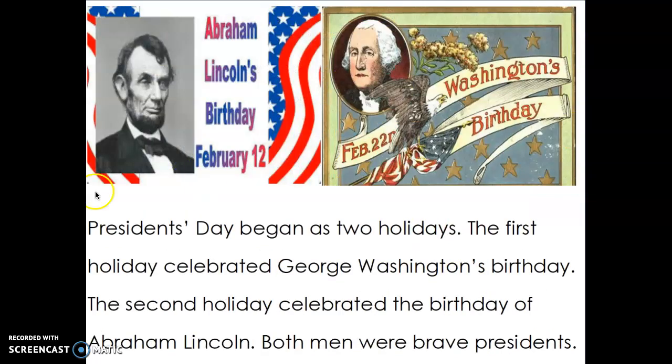President's Day began as two holidays. The first holiday celebrated George Washington's birthday. Right here. His birthday is actually on February 22nd. The second holiday celebrated the birthday of Abraham Lincoln. Both men were brave presidents. Abraham Lincoln's birthday is celebrated on February 12th. Both George Washington and Abraham Lincoln were brave presidents.